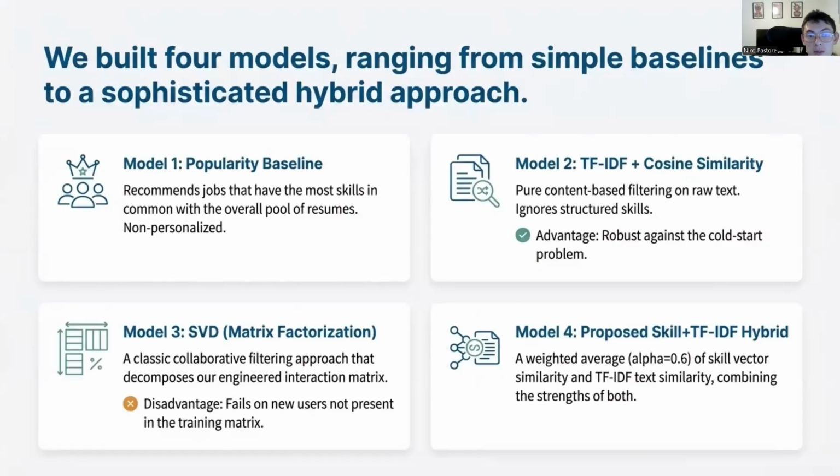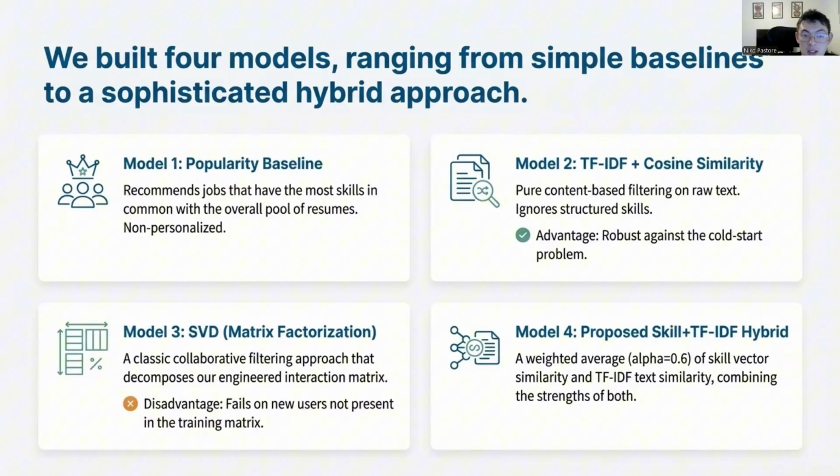So with my matrix built, I implemented 4 distinct model architectures to see which one would work the best. The first one was a popularity baseline, which is the dumb baseline. It just recommends jobs that have skills everyone has, like communication or office. The second one is a TF-IDF recommender, which is a pure content model. It ignores my engineered skills and just looks at the raw text. This is good for a cold start problem, but it lacks semantic depth.